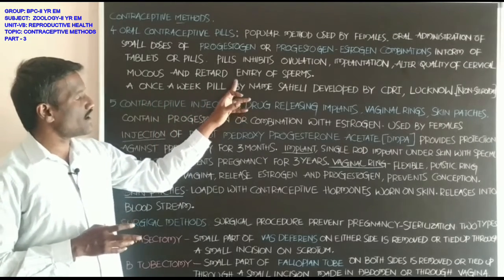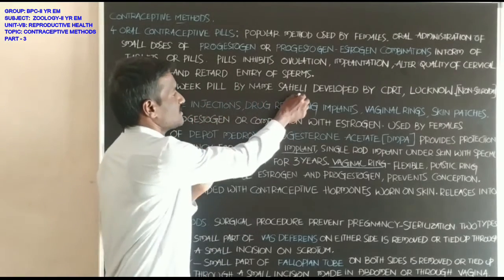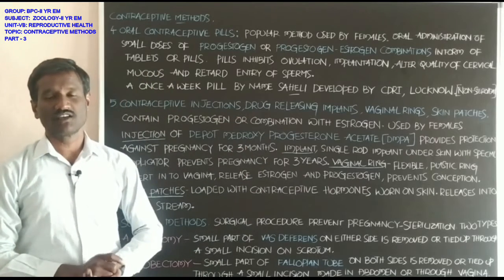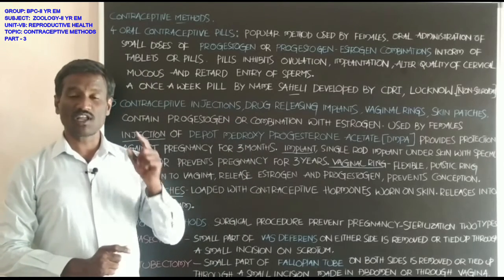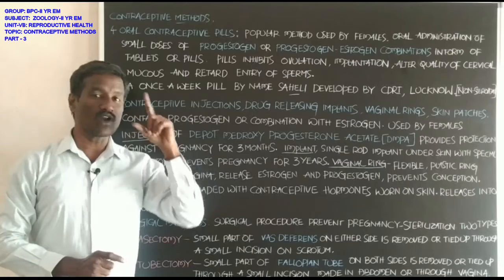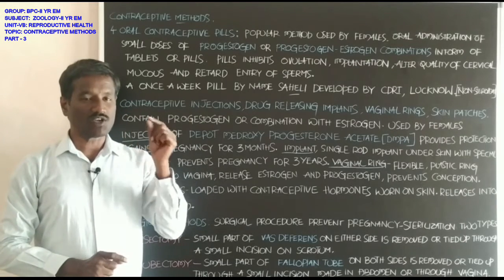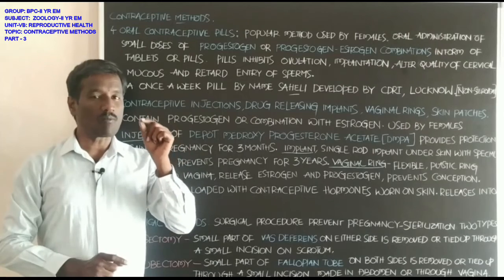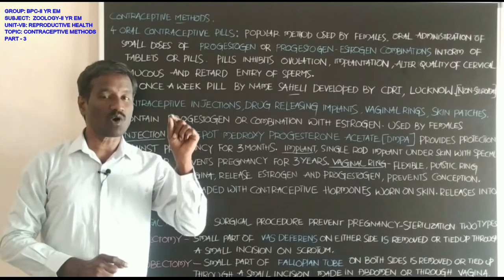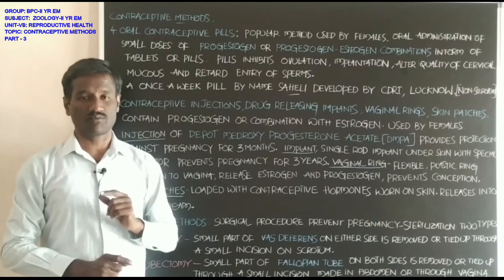Next, a once-a-week pill by the name Saheli. The tablet name is Saheli. Only once in 1 week; in each week, administration of one tablet is enough.